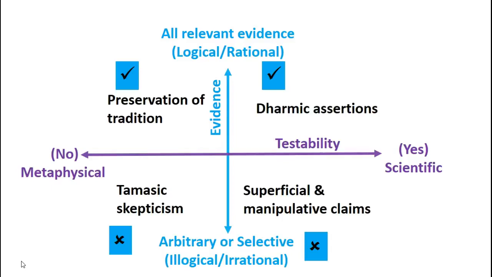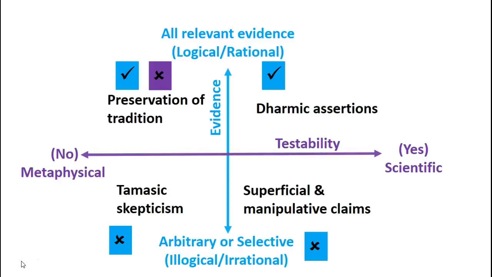If we look at the second aspect, testability, you'll find that the first quadrant does not focus on testability at all. Its focus is only to preserve all the documents, all the references that it can find related to a specific subject, in this case the Mahabharata.